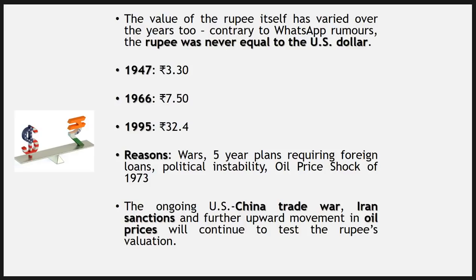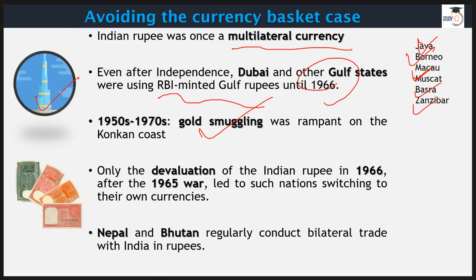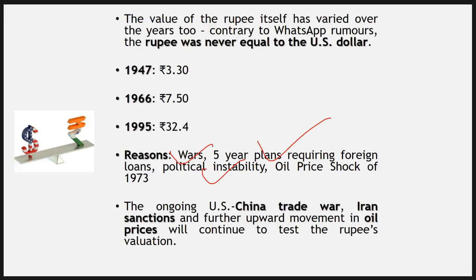Then other things took place simultaneously, like wars, and five year plans came in, and we started borrowing money from foreign institutions. Then political instability was observed as well. Oil prices were going up. So everything added up, and because of this the value of the rupee was going down. Finally, the Gulf countries declared that they would use their own money rather than relying on someone else's money. At present, we find only Bhutan and Nepal, where you can easily use our money even today. There are very limited countries.